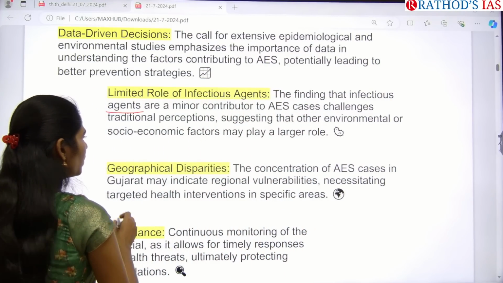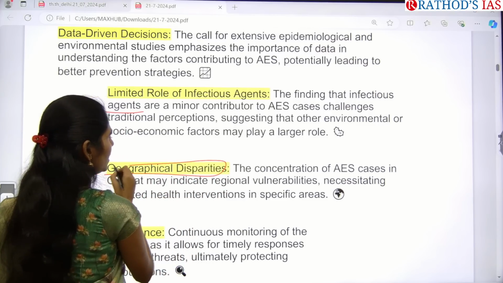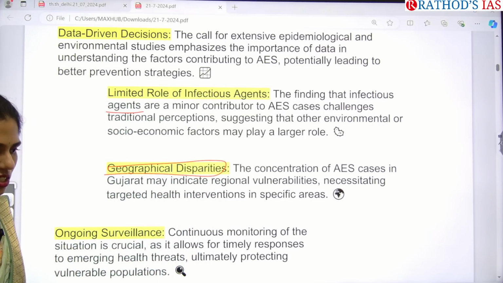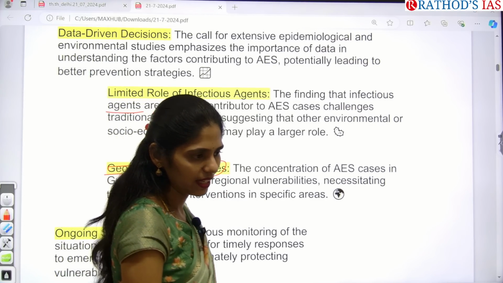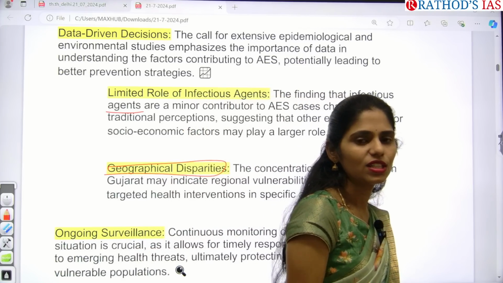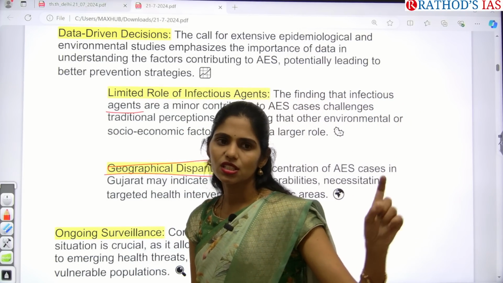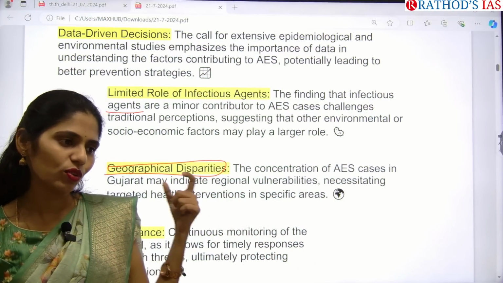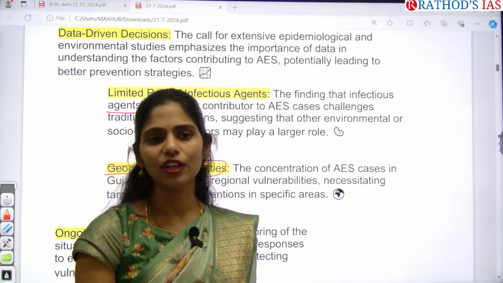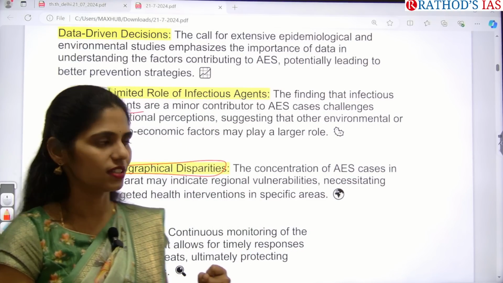And next, we need to look at geographical disparities, like in some areas, mostly slum areas, and in some areas developed areas, and in which areas this disease is spreading. We can understand whether sanitation is playing a very important role or not in the transmission of this disease.